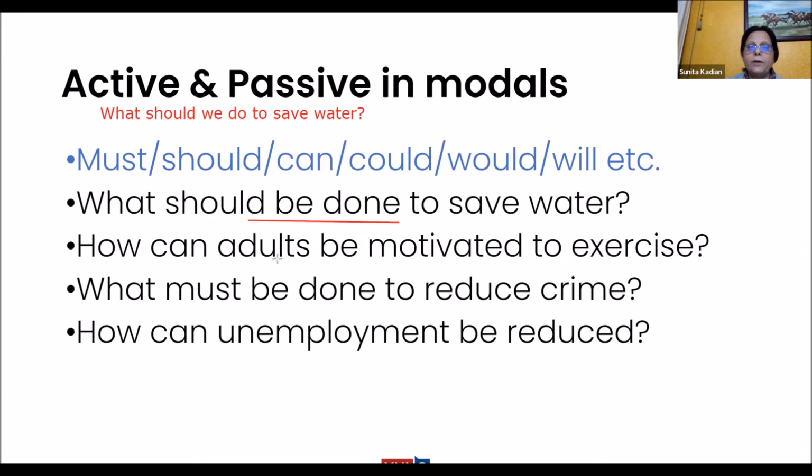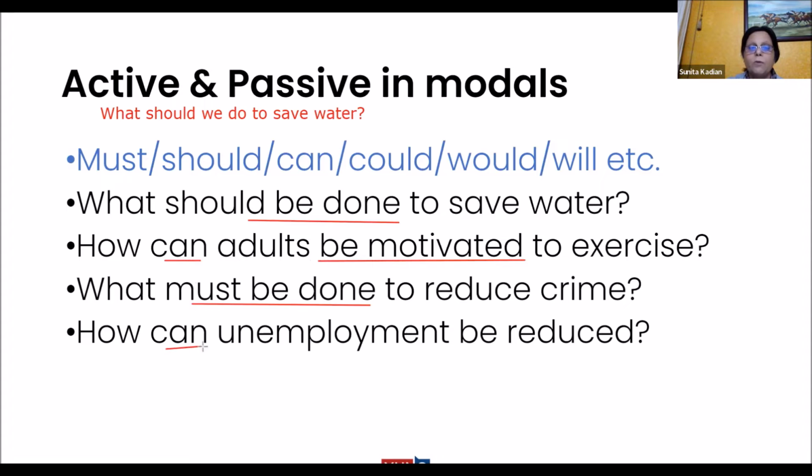Now, how can adults be motivated? So how can adults, the subject, so you have can and then be motivated. What must be done to reduce crime? How can unemployment be reduced?